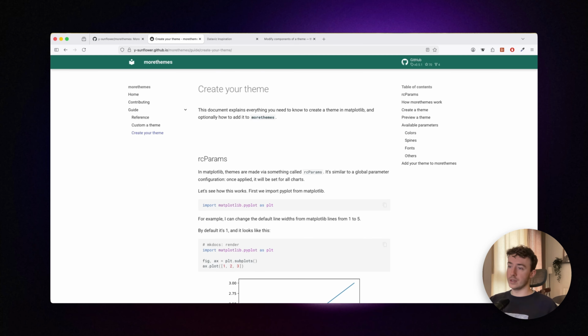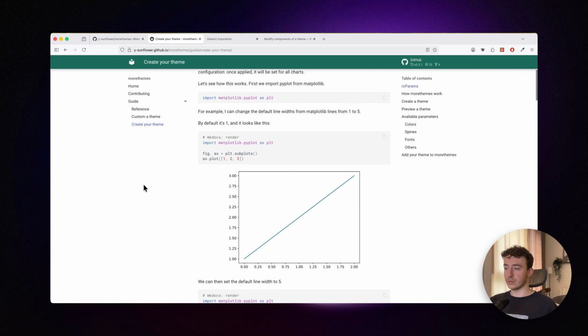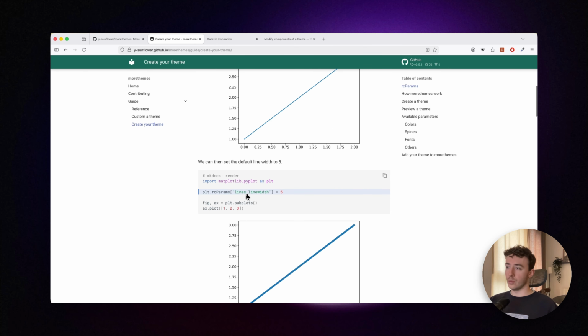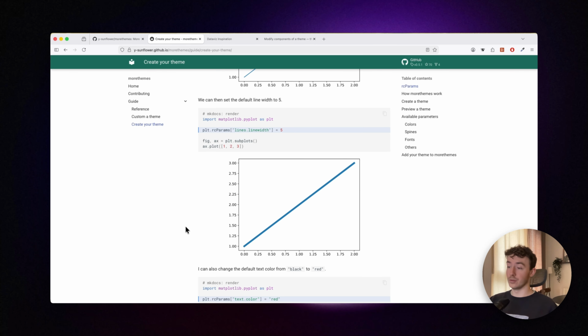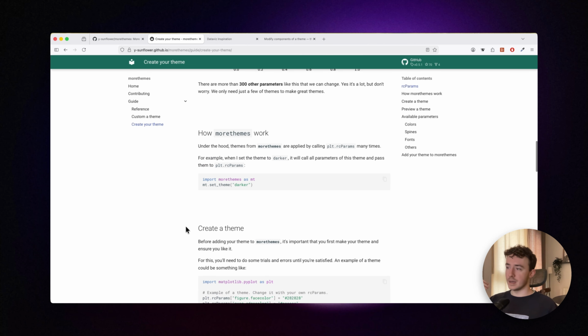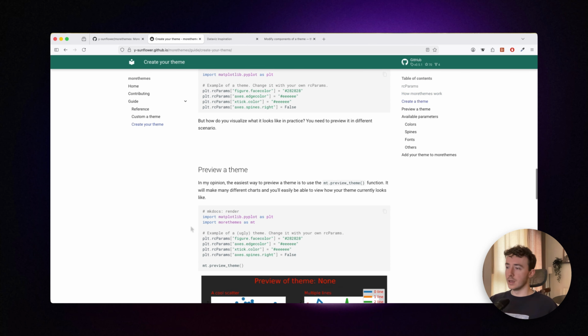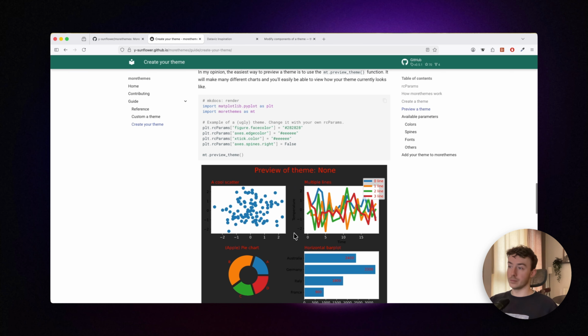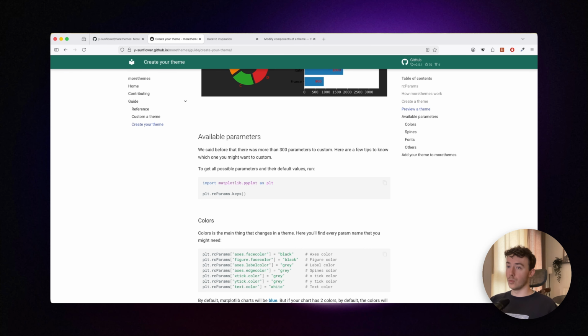With morethemes, I've created a small guide on how to create your own theme and how to reuse it across your project. So I basically explain what you have to do to change default parameters, and step by step how to create an actual theme, how to put it into a function. For example, you can create this kind of theme even if it's very ugly, that's just an example. And very often you can do pretty much anything you want when creating your theme, and it's not very complicated.